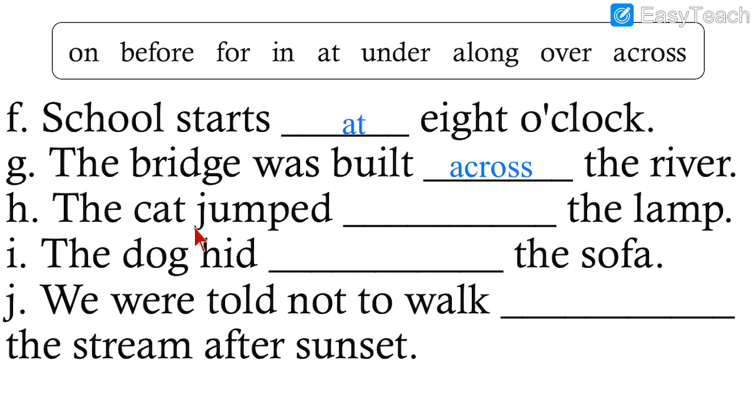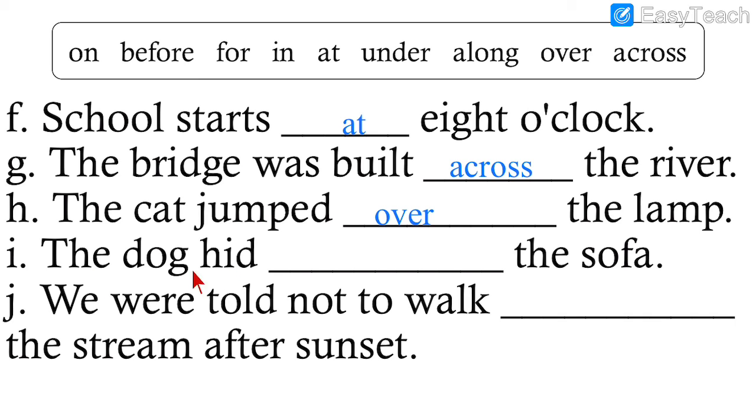Number 8. The cat jumped dash the lamp. So the cat jumped from one side and it went to the other side. So it jumped over the lamp. When you jump and when you cross something, it is called over. Jumping over the rope. So over. The cat jumped over the lamp.